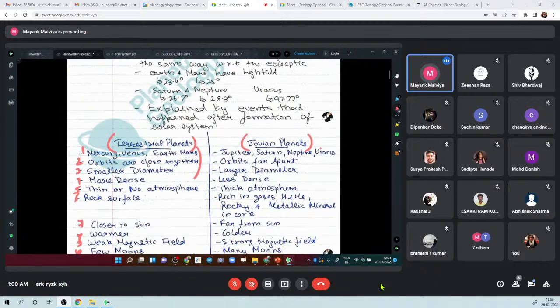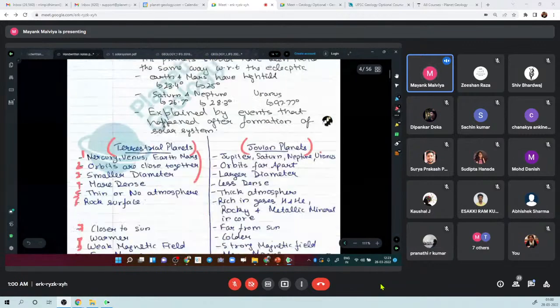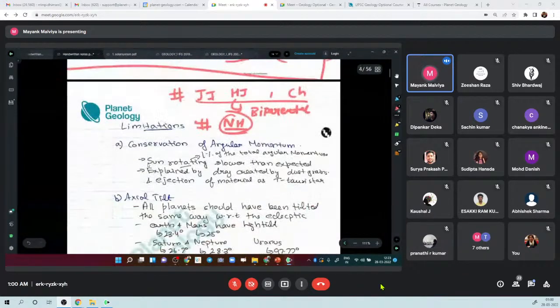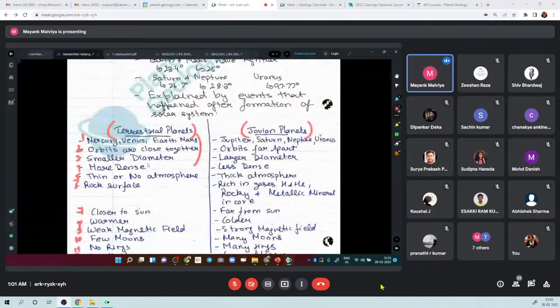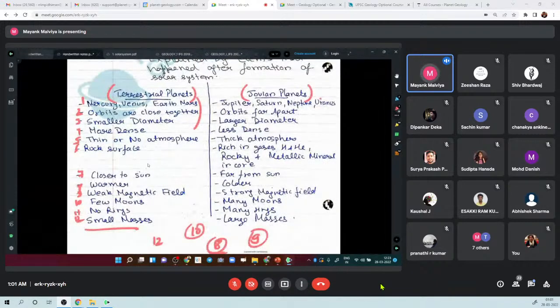You can use the knowledge which you have, even if they don't ask you about this 4 astronomical unit distance, frost line, all these things. But if you are able to use these keywords in this question, you will definitely get more marks than your competitor, right? This is relatively an easier topic, an easier question, but if you are able to give reasoning for why these differences are there, you will definitely get more marks, right? We check a lot of copies in the test series, but we don't find these reasons. So that is the reason for relatively lesser marks.